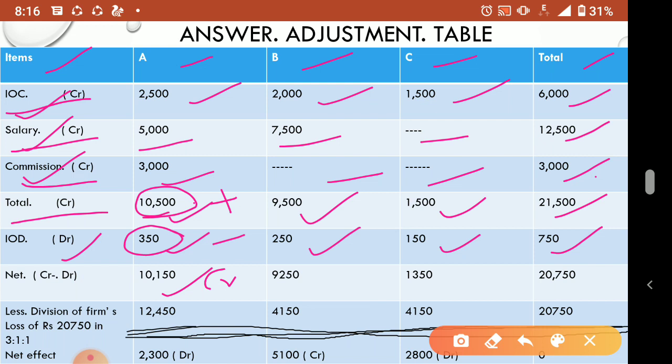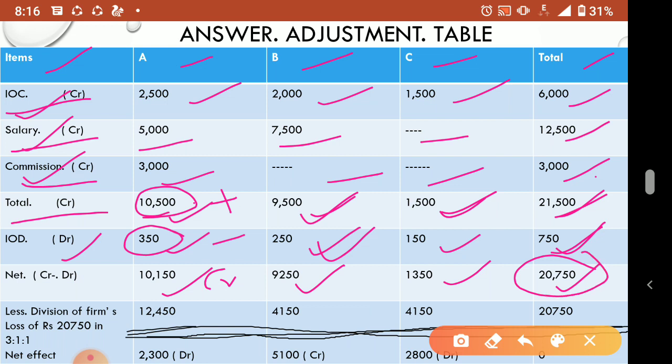Then 9500 minus 250, so it is coming 9250. Here 1500 minus 150, so the difference is 1350. So in the total also we have to minus, 21500 minus 750, so the difference is 20750. Understood? So this 20750, after doing the total credit and total debit, plus and minus everything, you come here, this amount, see this amount.